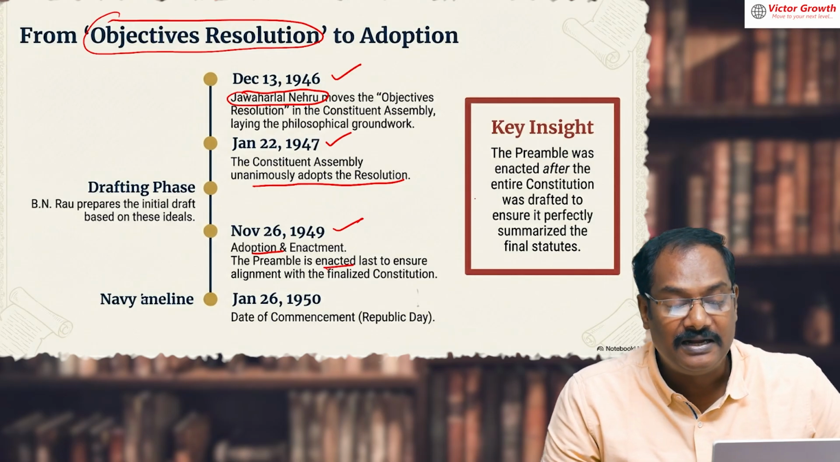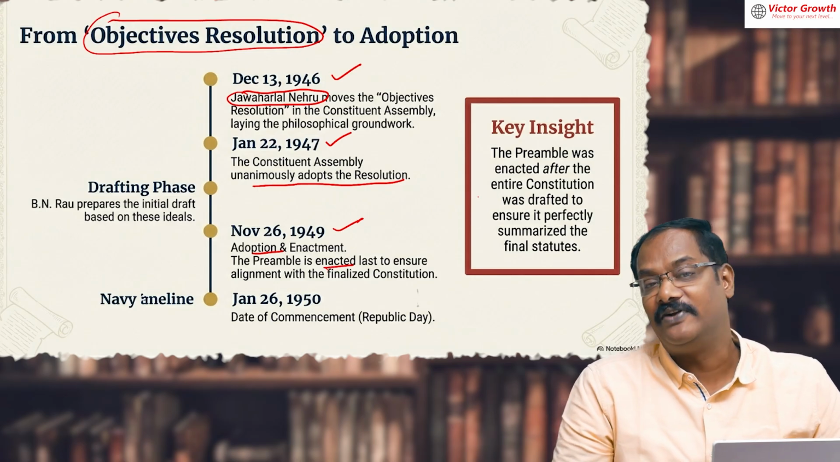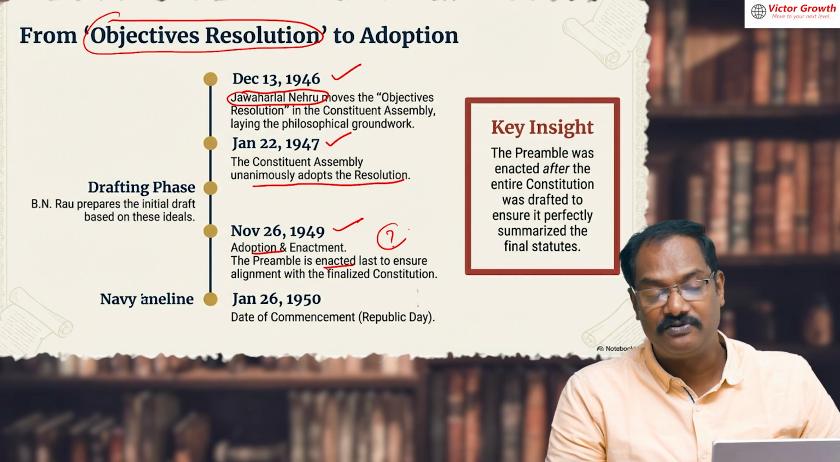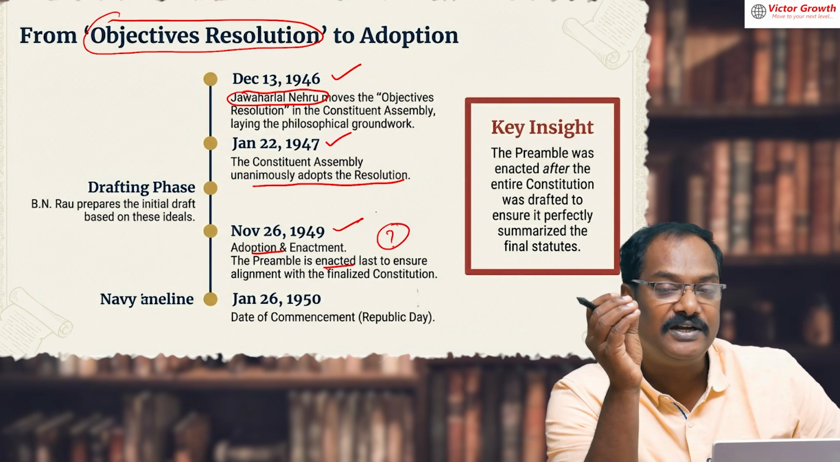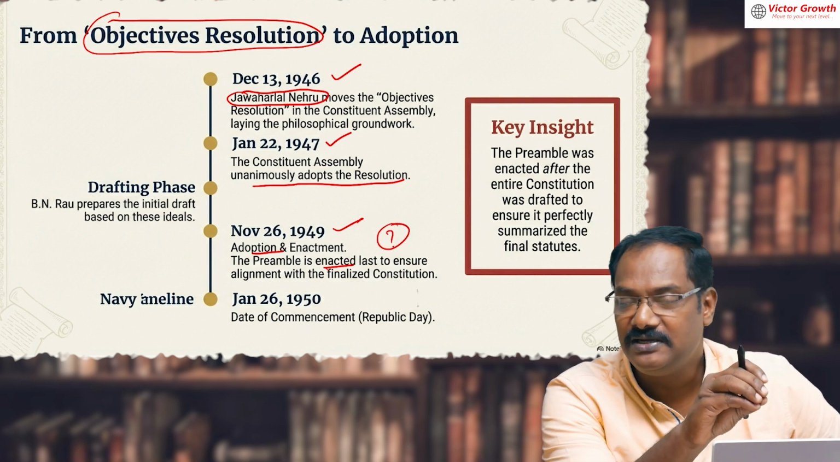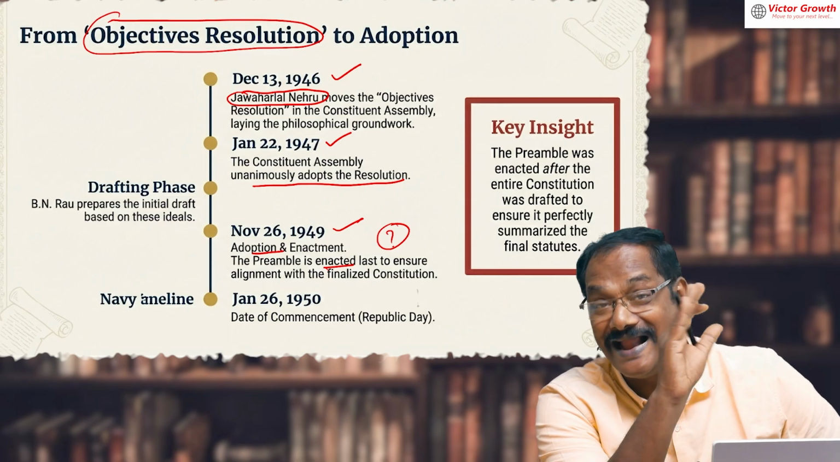The Preamble is enacted last, to ensure alignment with the final constitution. This is one question I saw in one of the question papers. The Preamble was not introduced at the beginning of the constitution making itself. It was introduced at the last only.